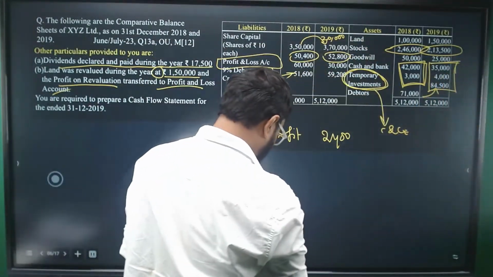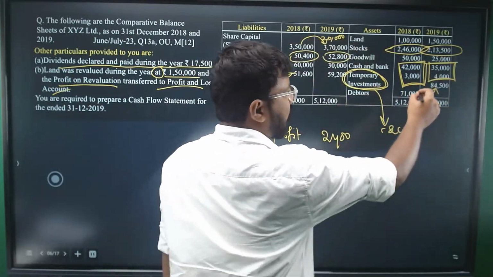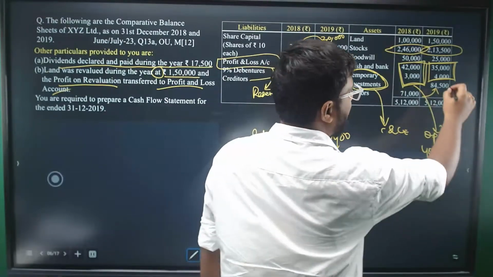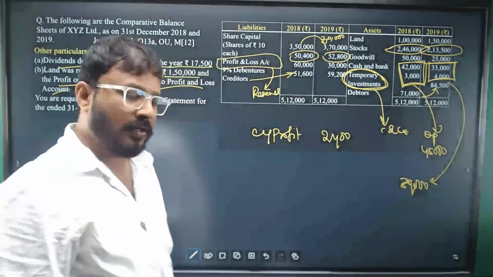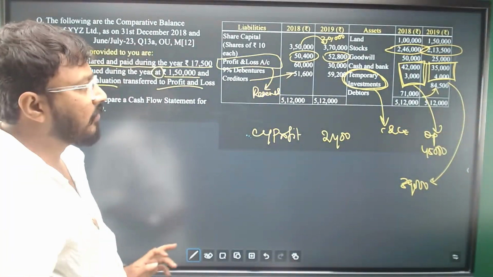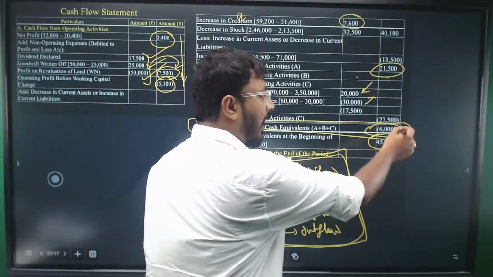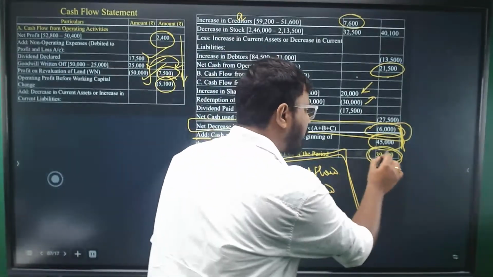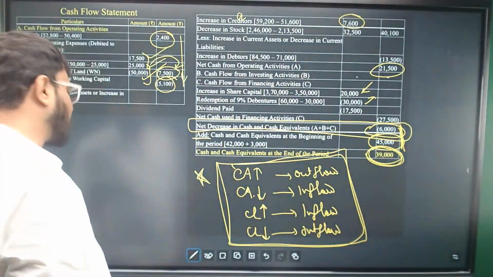Here, the opening balance is coming as 45,000 and the closing balance is coming as 39,000. So the opening balance is 45,000 and you add this to the net decrease, you'll get 39,000. And this balance should match with the closing balance given in the question.